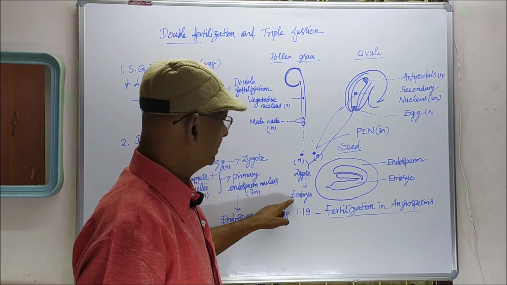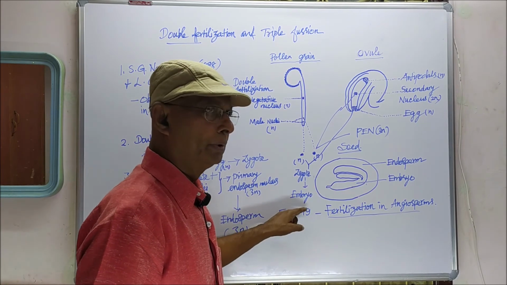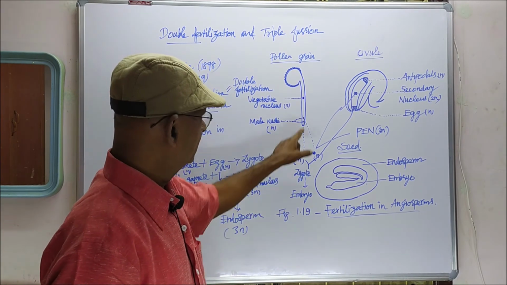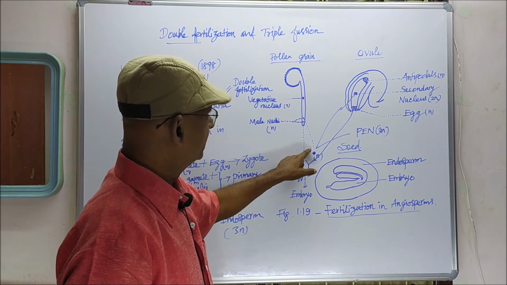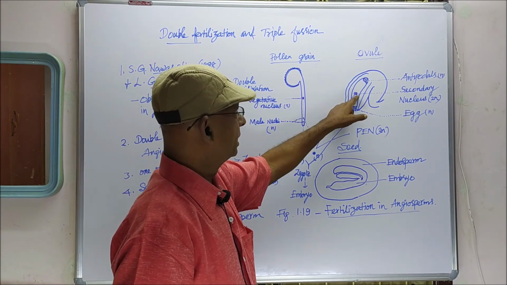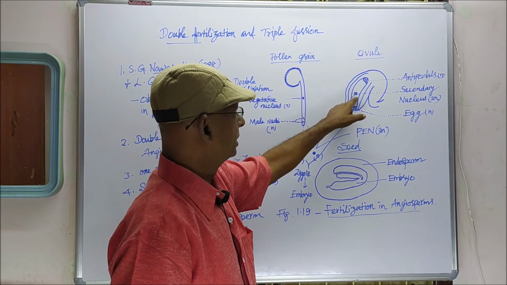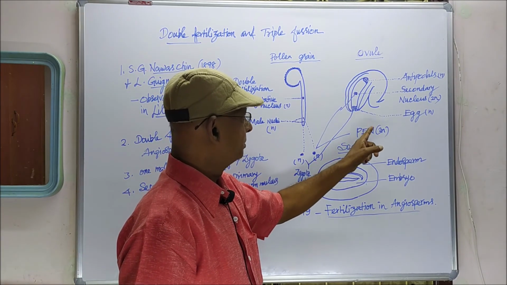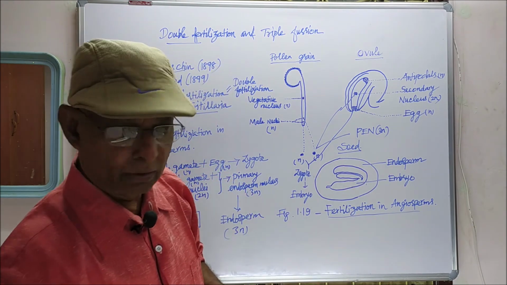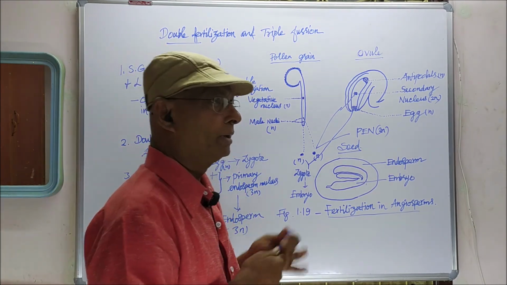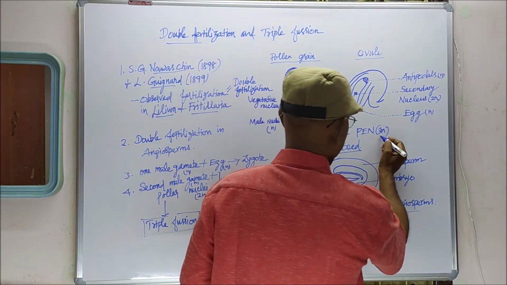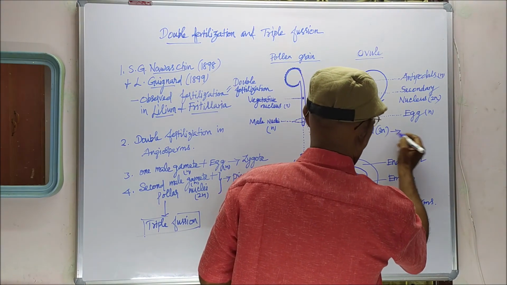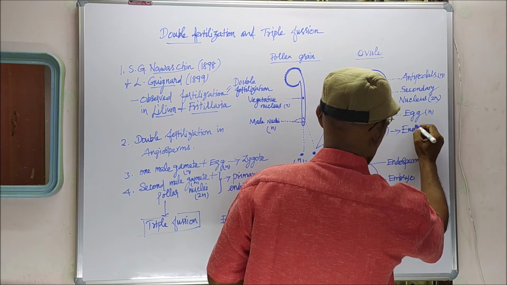This becomes the embryo, which later grows into a new plant. The second male nucleus unites with the secondary nucleus or polar nuclei and forms the primary endosperm nucleus, the product of triple fusion. So it is given as 3n, which becomes the endosperm.